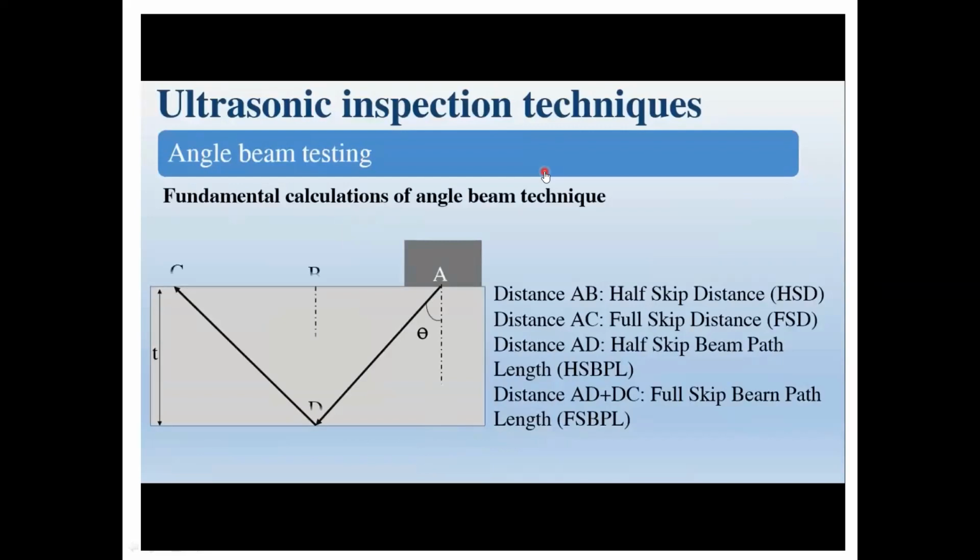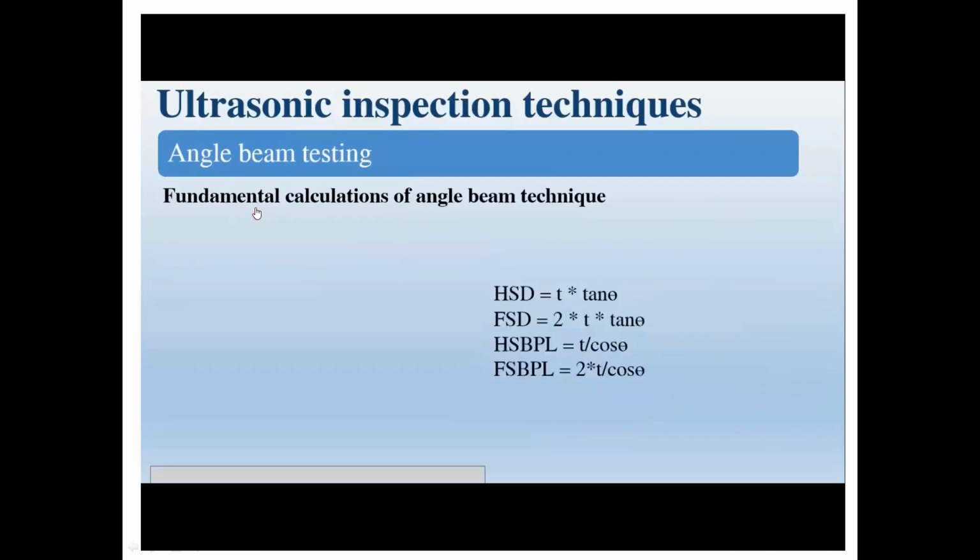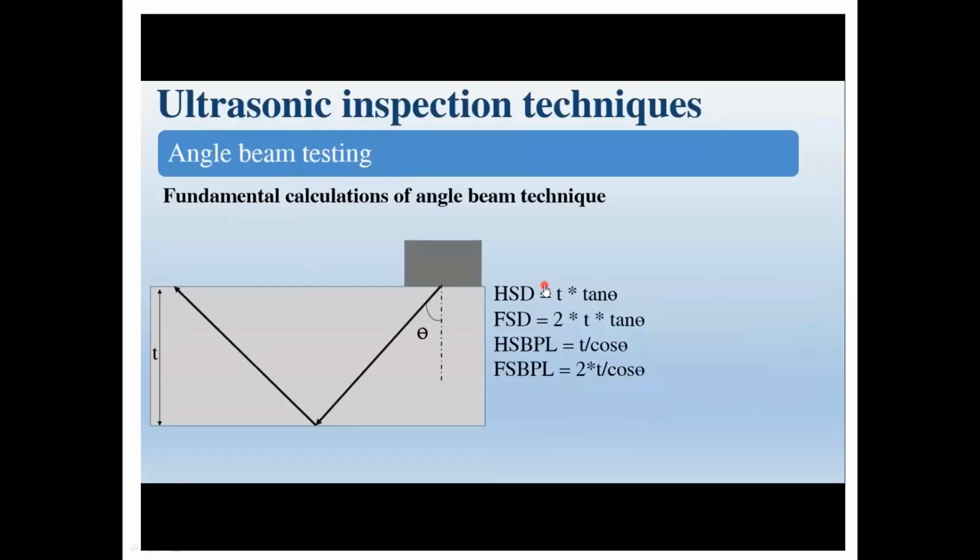Okay, here see this: AB, BC. AB is the half skip distance, AC is the full skip distance, and AD is the one-and-a-half skip distance. Here we have the angle. This is the angle of the incident beam. We need some calculations for finding the defects by using angle beam testing.